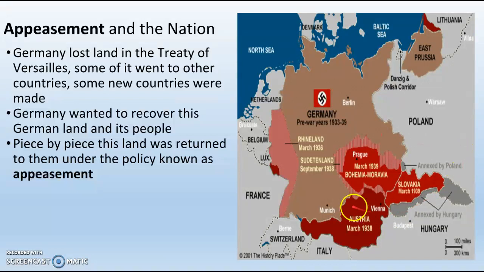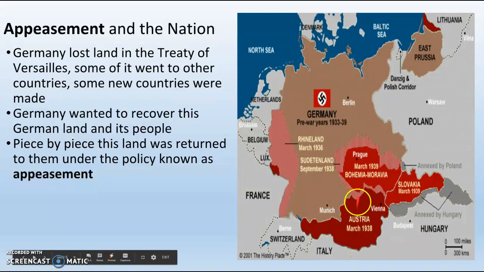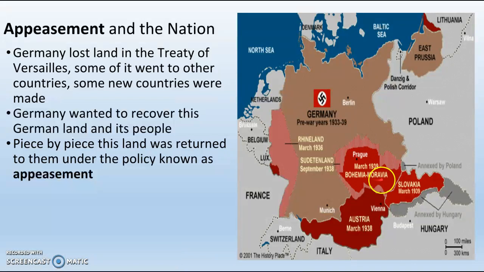Then he takes Austria. And the Allies are like, well, Austria wasn't actually part of Germany before World War I, but Germans live in Austria. The Austrians actually want to join Germany, so they can have it. That's fine. Then he marches into Czechoslovakia, which is what you see with Bohemia, Moravia, and Slovakia, in March 1939. And the Allies are like, well, they're not actually German, and they weren't actually part of Germany, but they were under control by Germany for a long time. So that's probably fine. They can have that too.